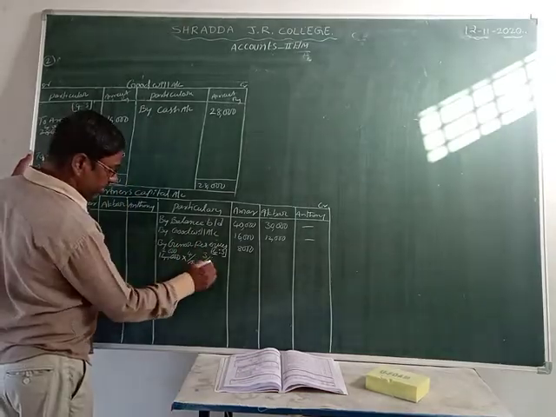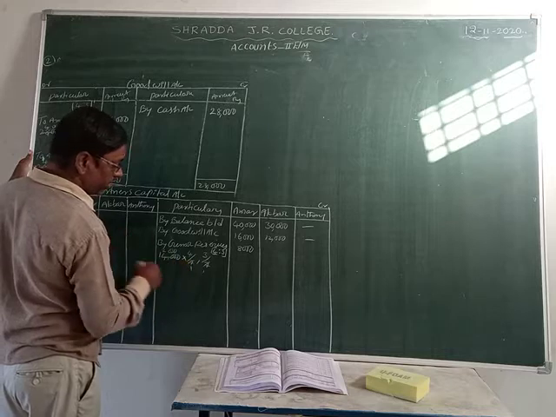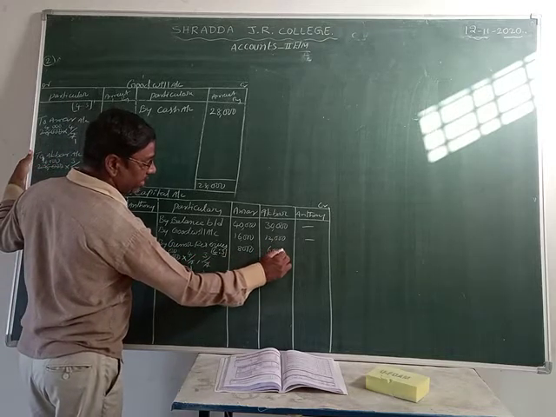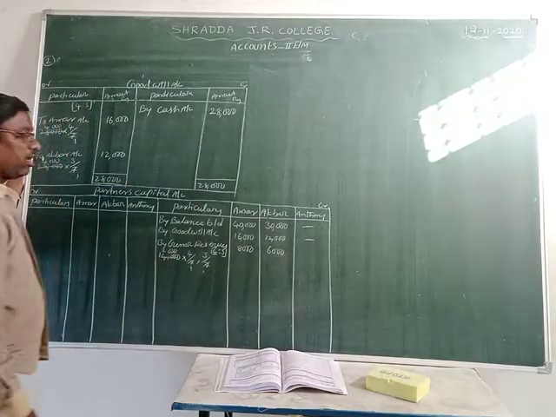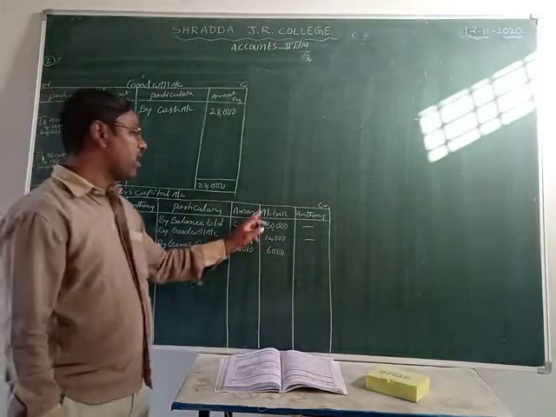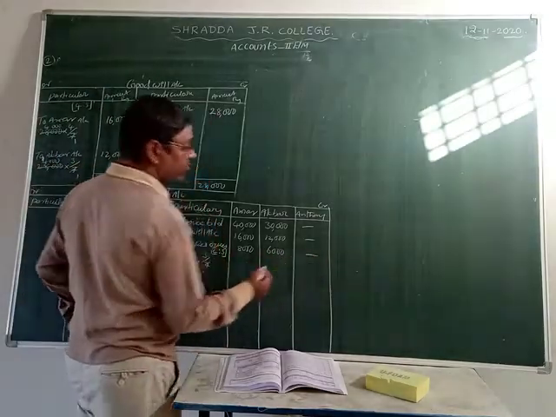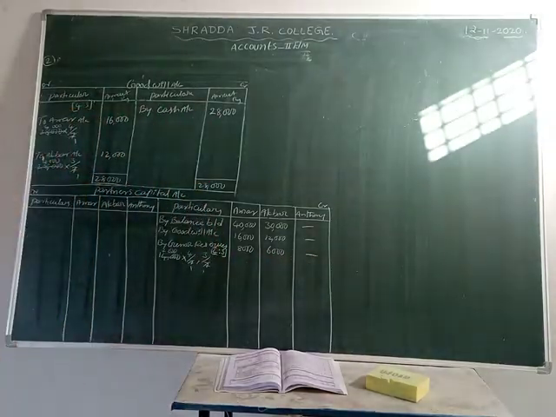And the next one, 7 twos are 14, 3 twos are 6,000. Amar has 8,000, Akbar has 6,000 rupees. This is the general reserves distributed.